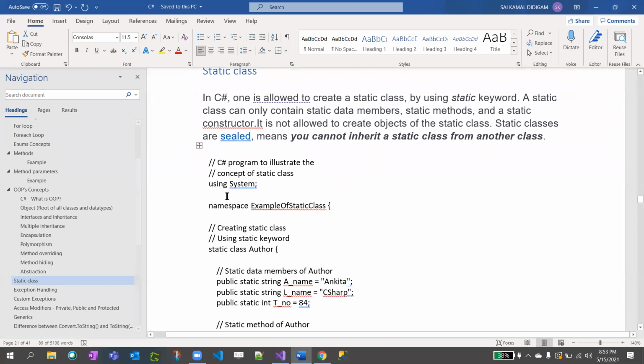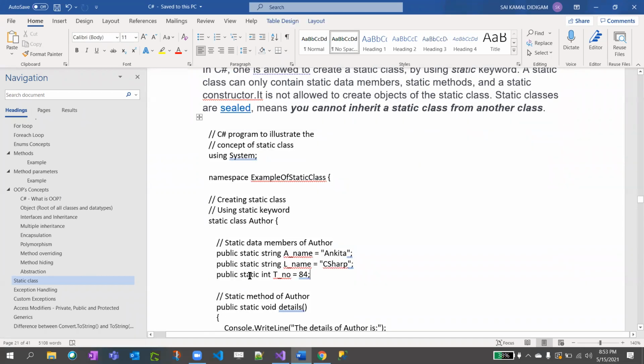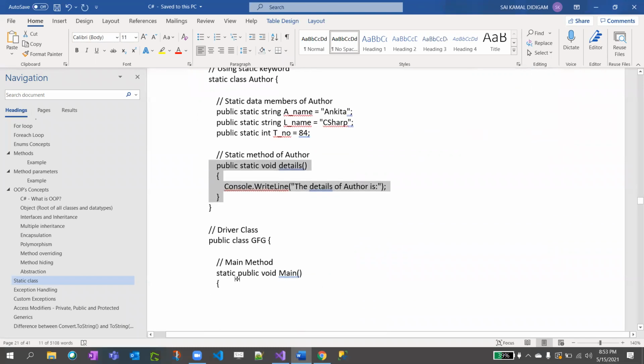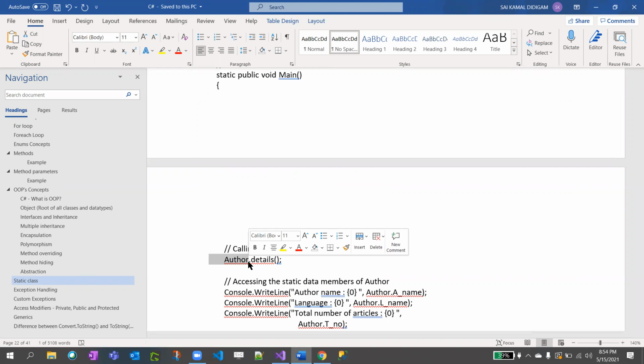As we already discussed, a static class cannot be instantiated. We can just declare the static string like this and a static method like this, and we just call from the public static void main, static class dot method name. You remember, right?